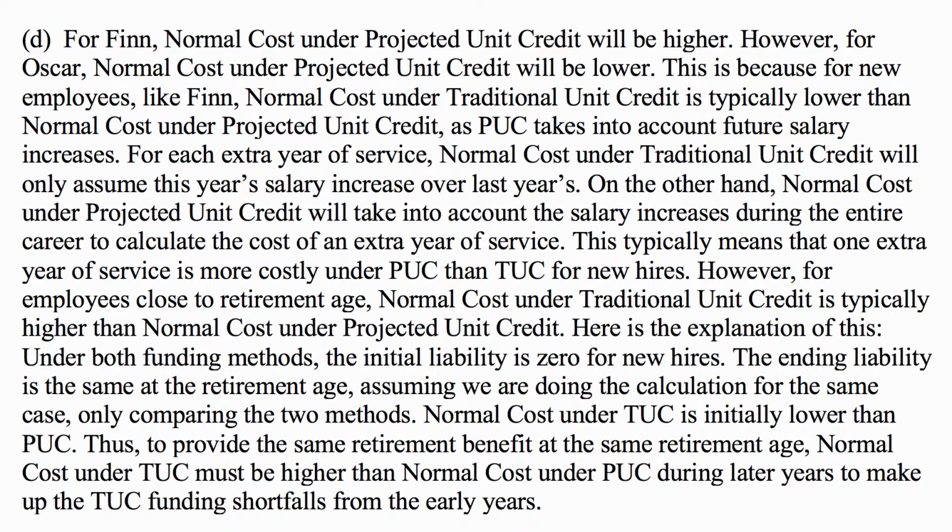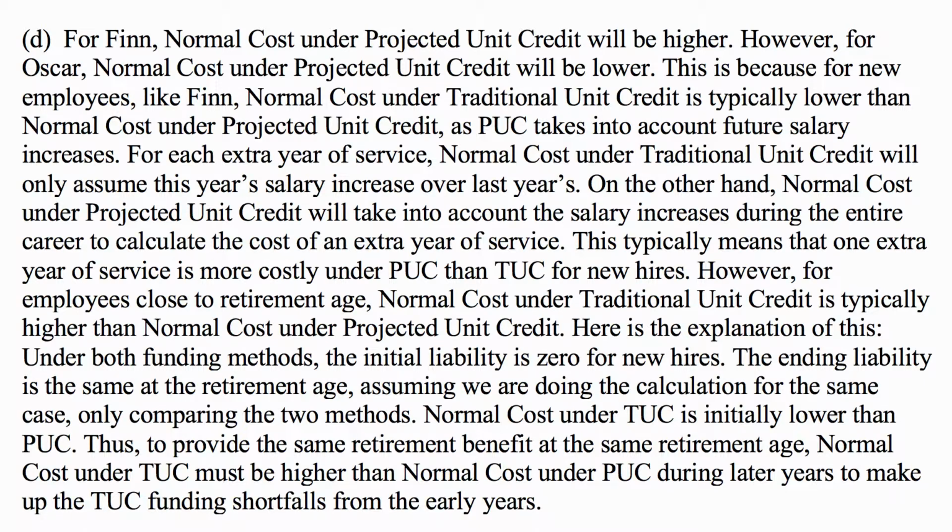This typically means that one extra year of service is more costly under PUC than TUC for new hires, because they expect salary increases in the future. However, for employees close to retirement age, normal cost under traditional unit credit is typically higher than normal cost under projected unit credit. Here's the explanation of this. Under both funding methods, the initial liability is 0 for new hires. The ending liability is the same at the retirement age, assuming we are doing the calculation for the same case, only comparing the two methods.